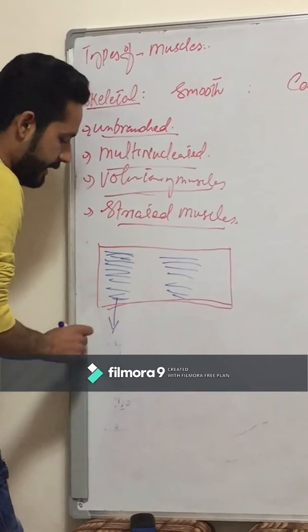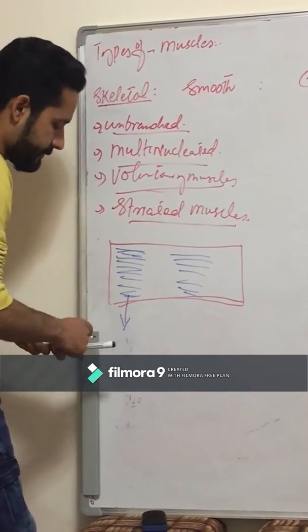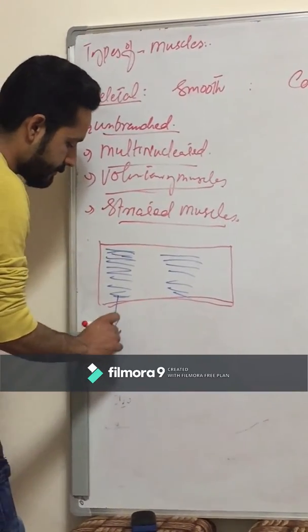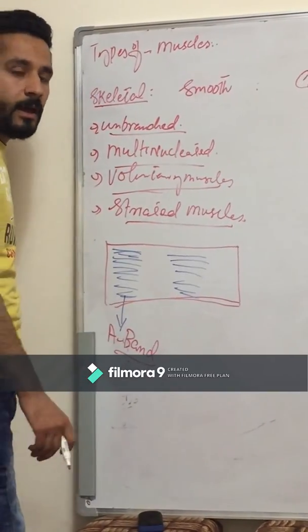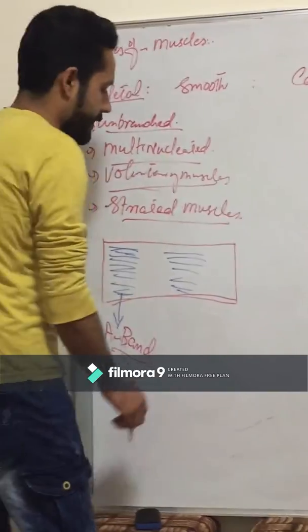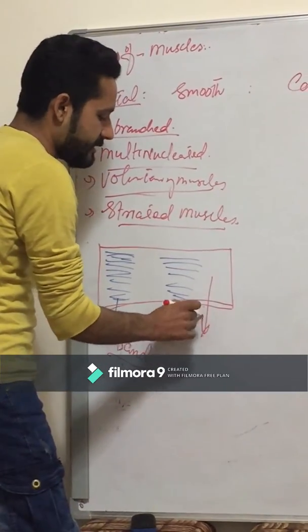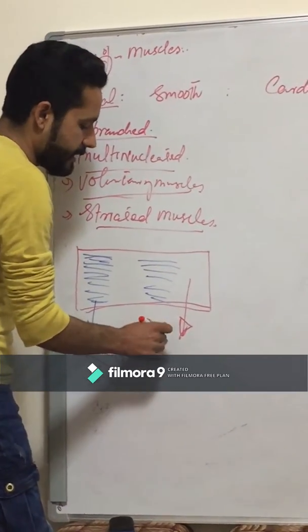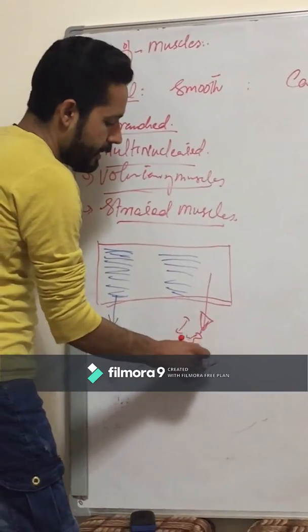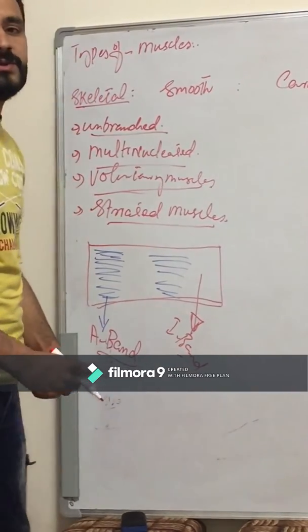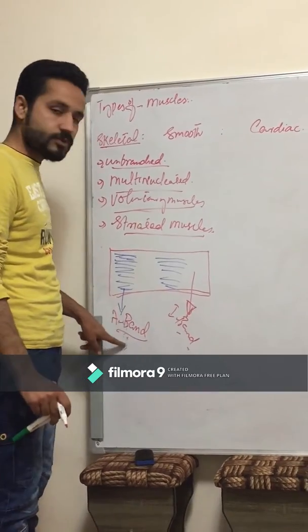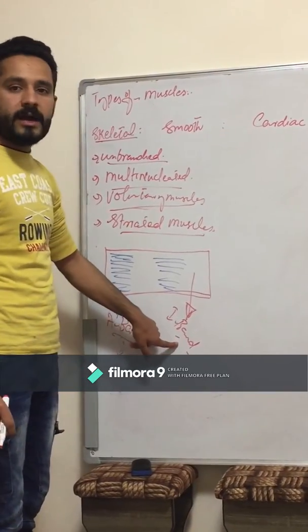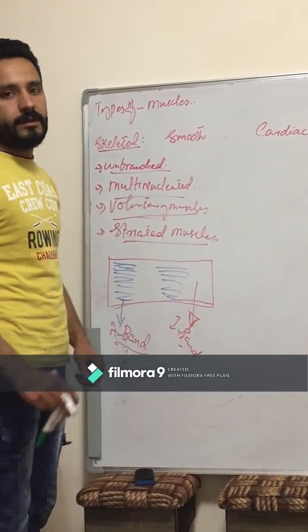The dark band in the skeletal muscle is called the A band, or anisotropic band. The light band in the skeletal muscle is called the I band, which is light in color, and this is also called the isotropic band. This is called the anisotropic band, and this is called the I band or isotropic band.